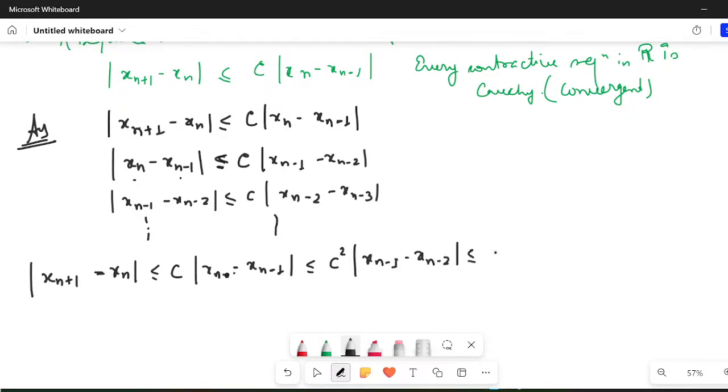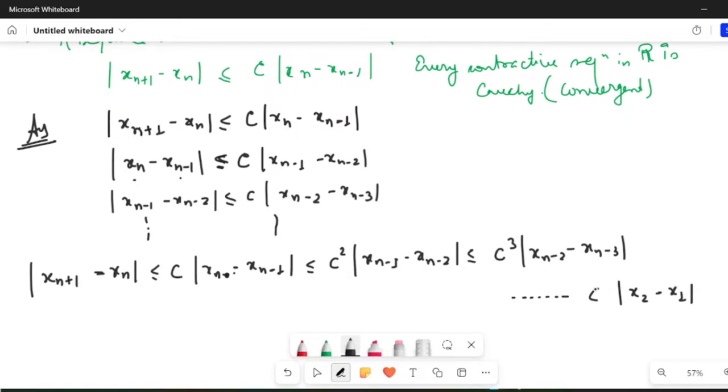This will be ≤ c³|x_{n−2} − x_{n−3}|, and so on. There would be c raised to some power that I'm not writing right now. The last term you can have is |x_2 − x_1|.